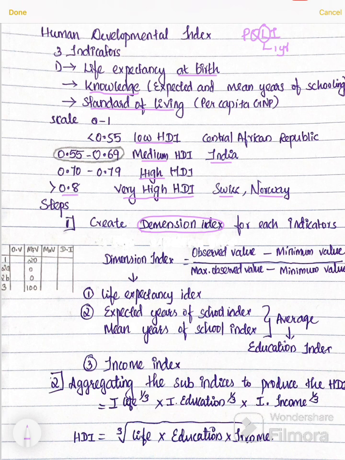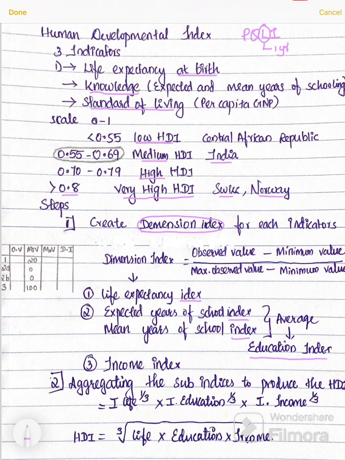When we put this formula, for life expectancy at birth we will get life expectancy index. And for knowledge, we get expected years of schooling index and mean years of schooling index. When we take average of these two index, we can derive education index.